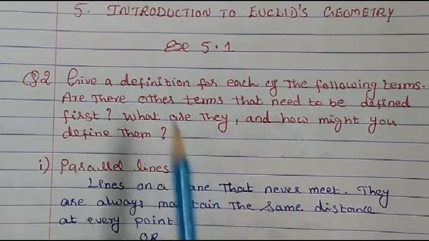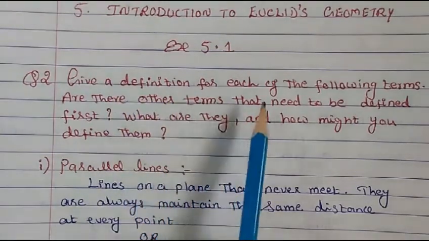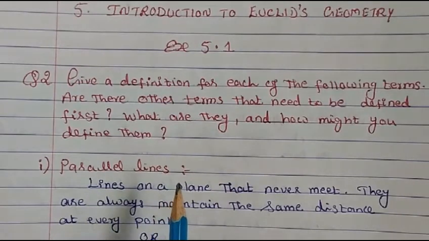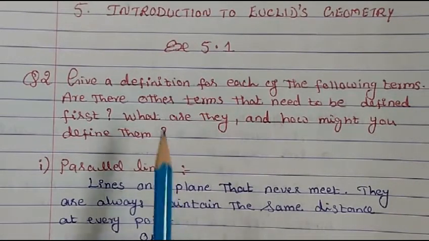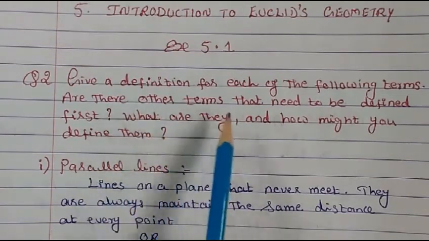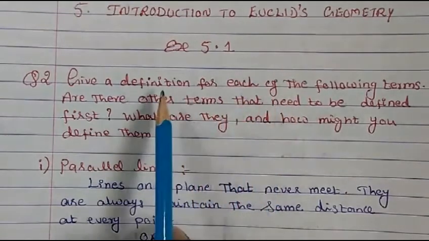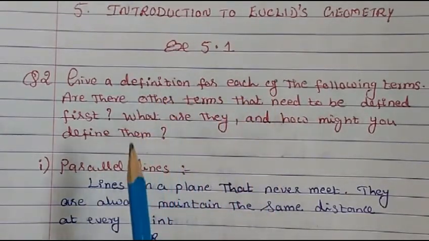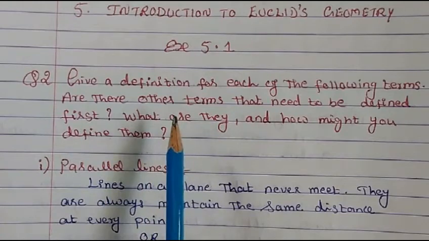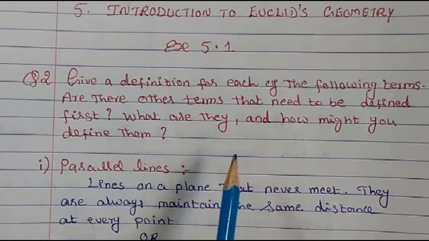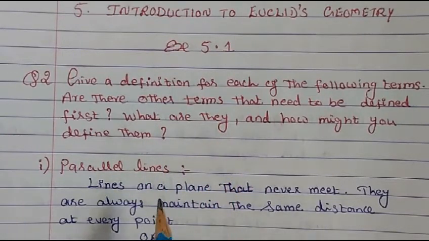So what we have to do is give a definition for each of the following terms. There are 5 terms given to us in your textbook. For each term you have to give the definition, and then ask whether there are other terms that need to be defined first. So before giving a definition for the given terms, is there some other term which we need to define first? And if so, which are they? If you have not followed the question, you will understand as we do it.